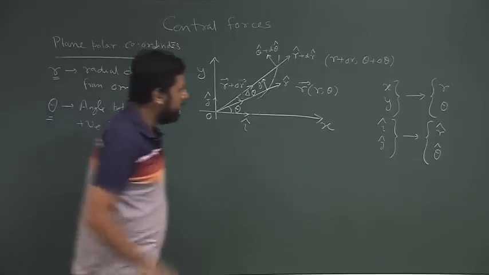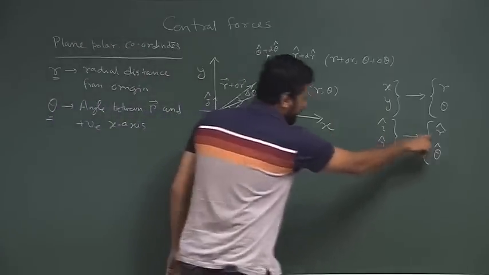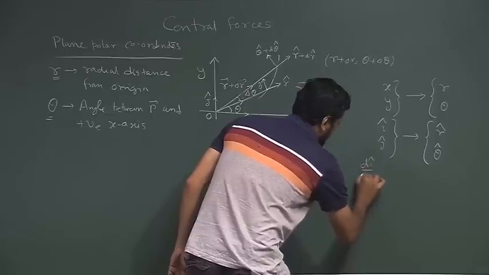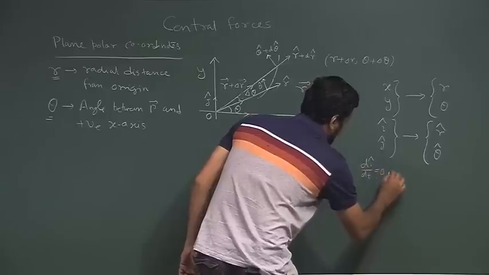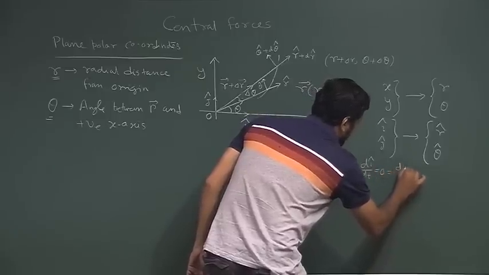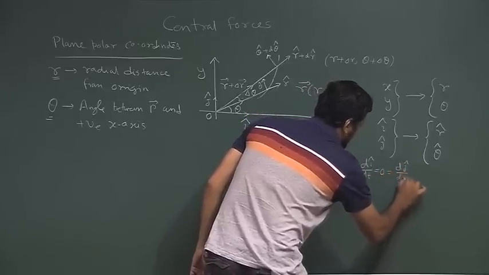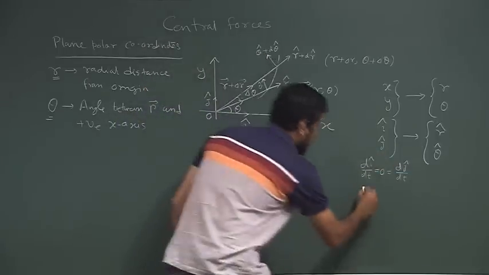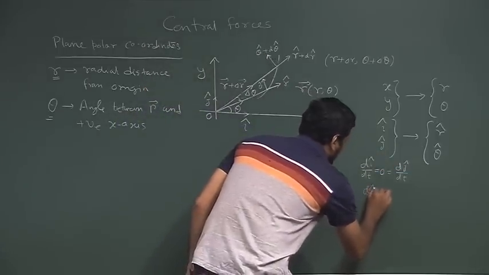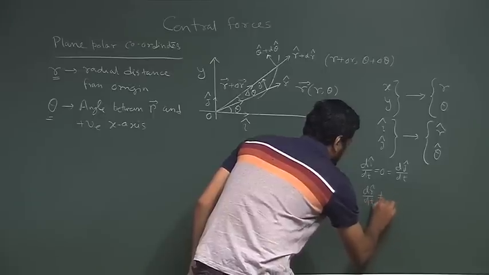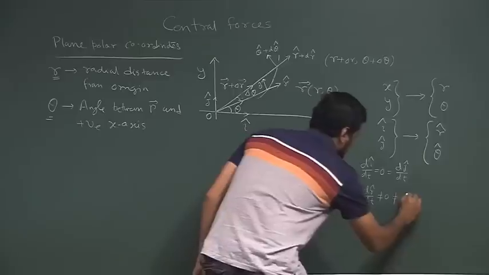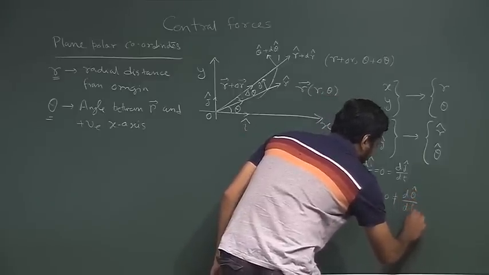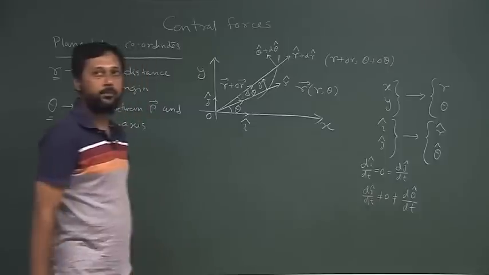This is a very unique property, because the time derivative d i cap by dt is identically equal to 0, as is d j cap by dt, which is not the case here. If we take the time derivative d r cap by dt, it will not be equal to 0. Similarly, d theta cap by dt will not be equal to 0.